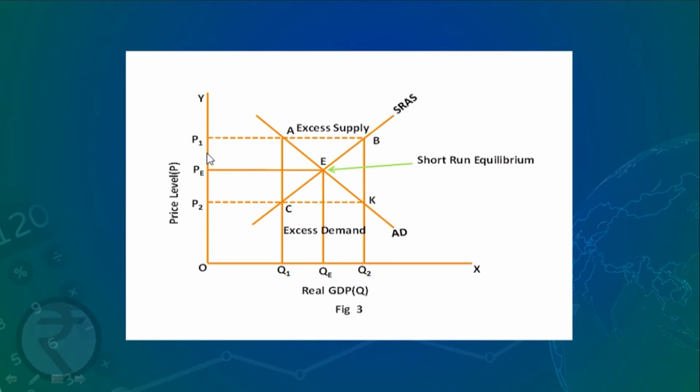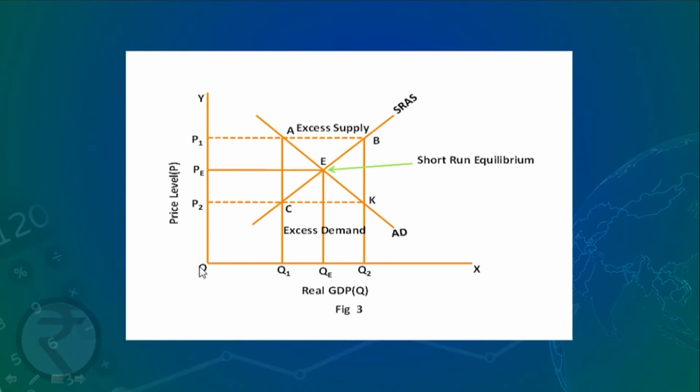Supposing the price is OP1 rather than OPE, what happens here? Here the quantity demanded is P1A and quantity supplied is P1B. Now the producers are willing to supply more but demand is less. So there is excess supply of AB, and due to this excess supply there is a tendency of reduction in price. So price will come down to OPE. It will not remain at OP1, it will come to OPE.